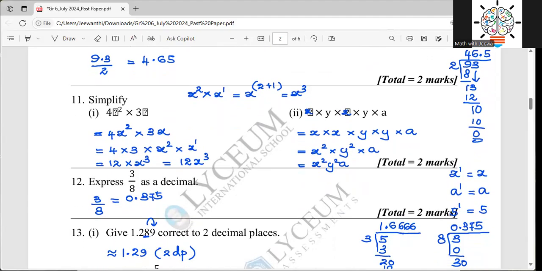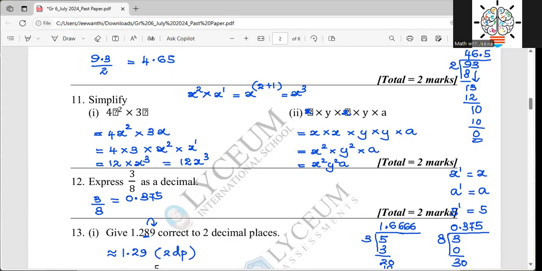And here I'm not sure whether I have done it with the correct variables, but still I just put x. If it is x part 1, I take 4 and 3 separately, that becomes 12. Then the x to the power 2 and x to the power 1 I take separately. As there is a multiplication and there are two indices with the same base value, I can add the indices. 2 plus 1 is 3, so 12x to the power 3, that is done. And we know the theory behind this: x to the power 1 is equal to x, a to the power 1 is equal to a.